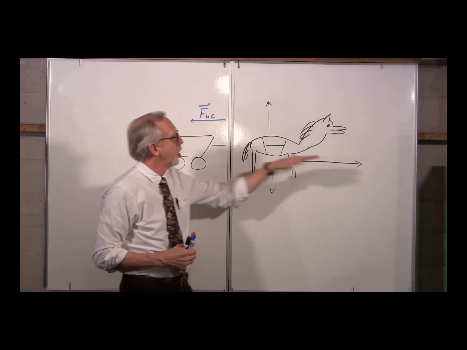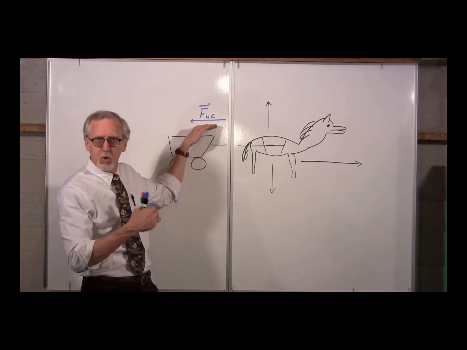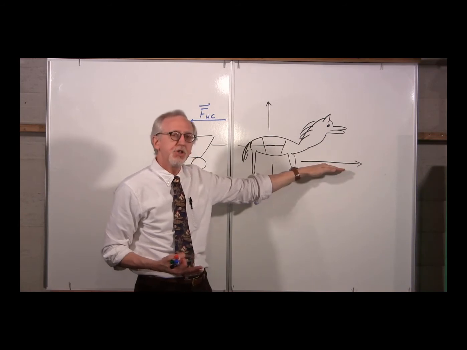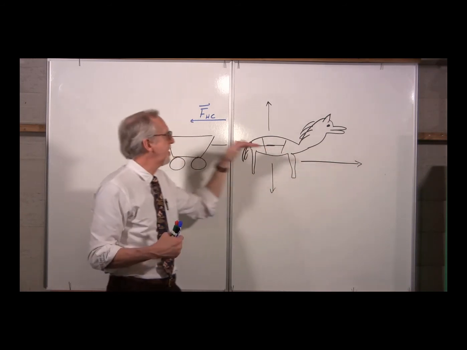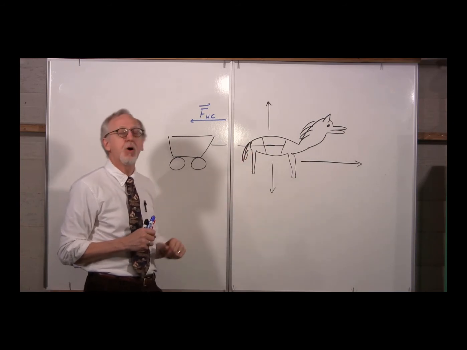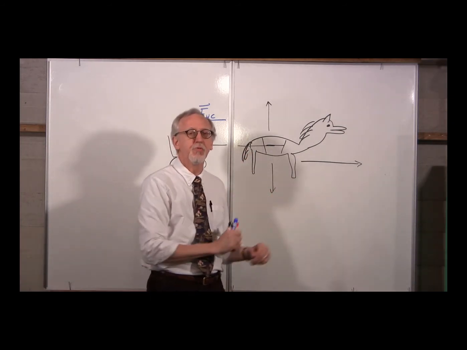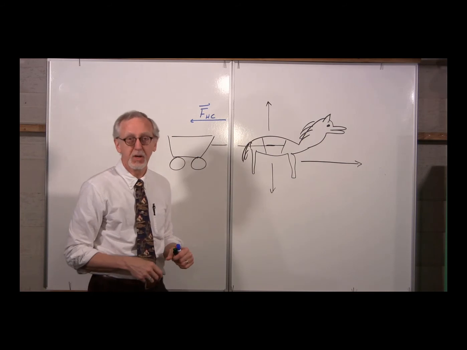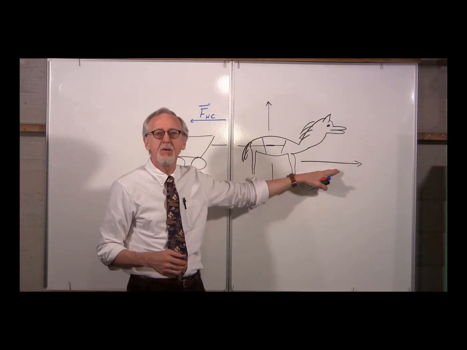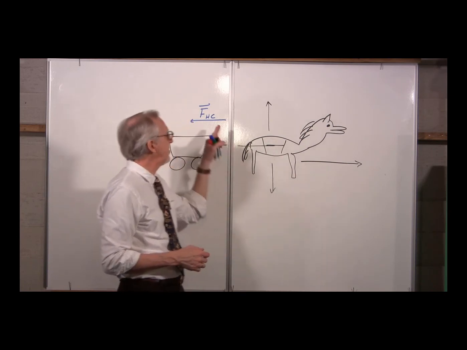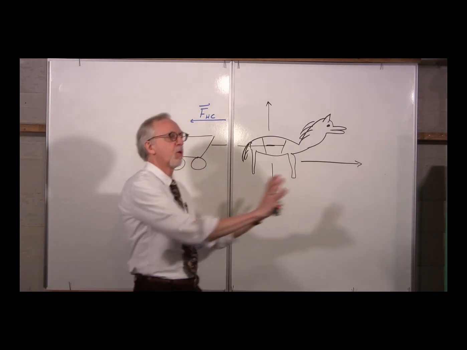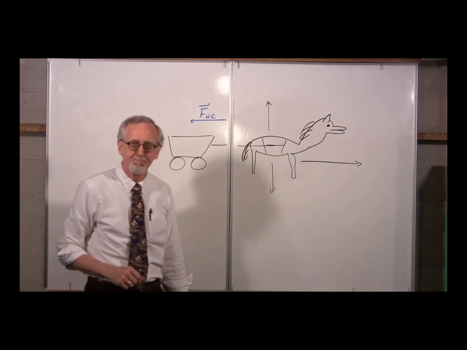If this force were less than this force, the horse would not be able to move. But if the horse can push on the ground harder than the force that the cart is pulling back on the horse, then the horse will be able to move forward and pull the cart forward. So, the bottom line is the horse needs to push on the ground with a force greater than the force the cart is pulling on the horse, at which point the horse will be able to accelerate forward.